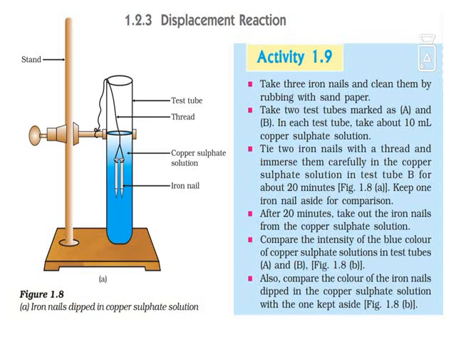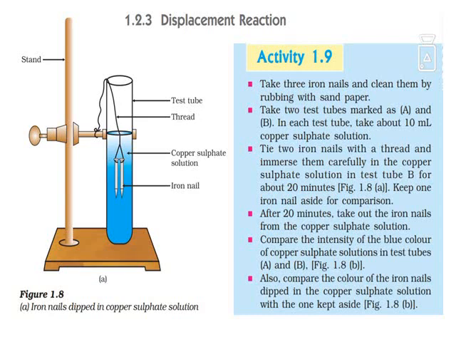Take 2 test tubes marked as A and B. In each test tube, take 10 ml of copper sulfate solution. So we have to take 2 test tubes, label them as A and B, and in each of them we have to add 10 ml of copper sulfate solution. You all know that the color of the copper sulfate solution is as shown in the diagram. It is blue in color.